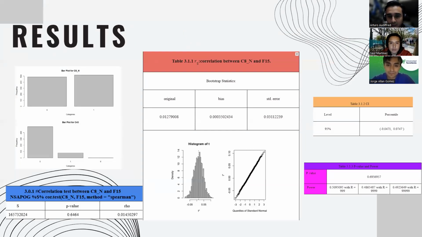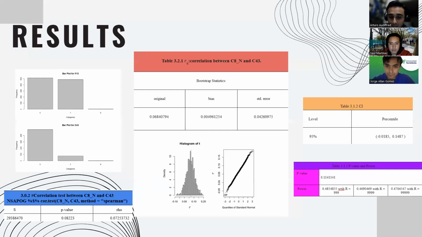We can see from the histogram that it follows a normal distribution, and also that our confidence interval includes 0, so it's not significant, and the p-value is 0.69. However, the power of the test is 0.49, so we cannot rely on that test.